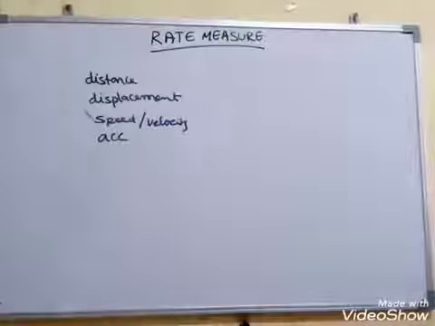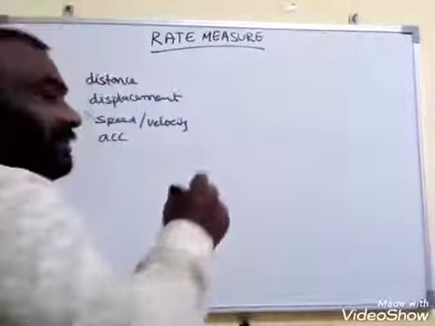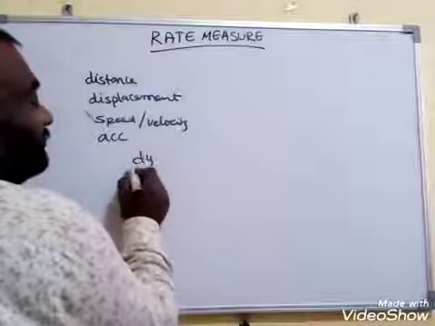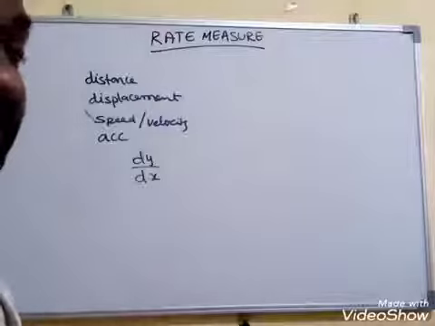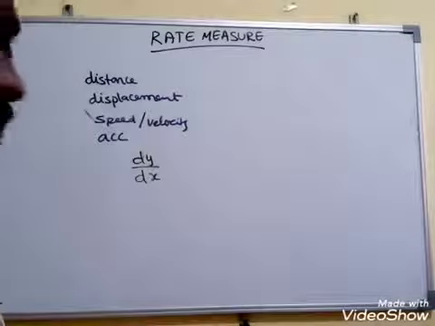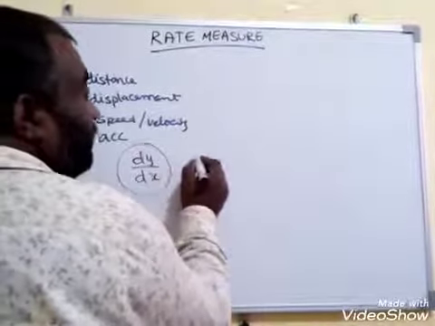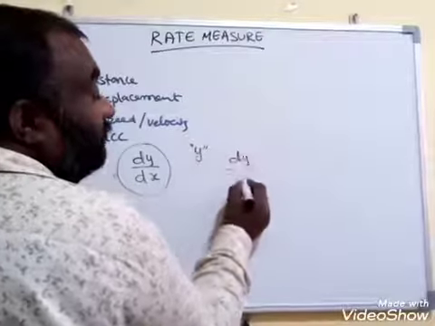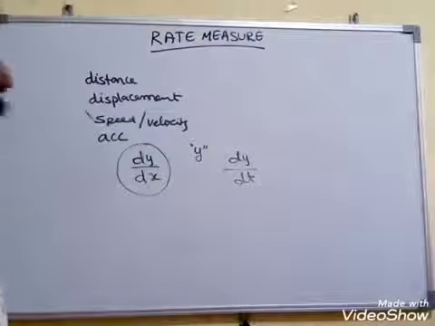Okay, further next word, speed and velocity. Speed and velocity means here only the word starts. Now, what we discussed about this one is dy by dx. dy by dx is nothing but the rate of change in y with respect to x. When particularly rate of change will come, we are going to derive: let y be any function, then dy by dt, derivative of the particular function with respect to time, is called as rate of change.